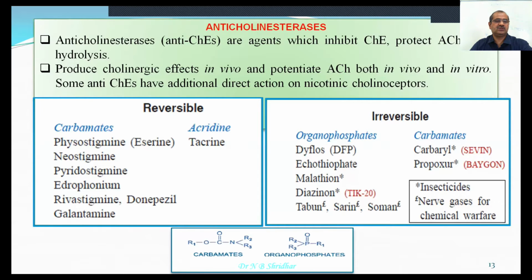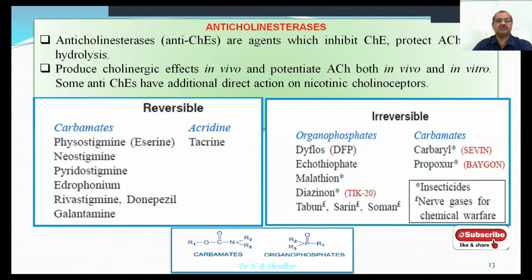Some anticholinesterases have an additional effect on the nicotinic type of receptor, but many of the actions are brought about by muscarinic receptor stimulation. And here you can find two types of agents. One is the reversible agent and another is the irreversible agent.